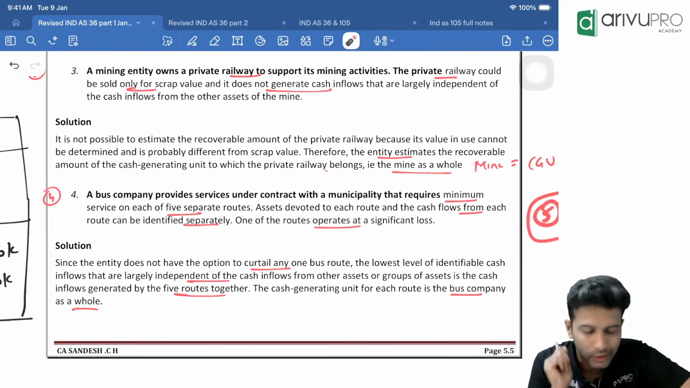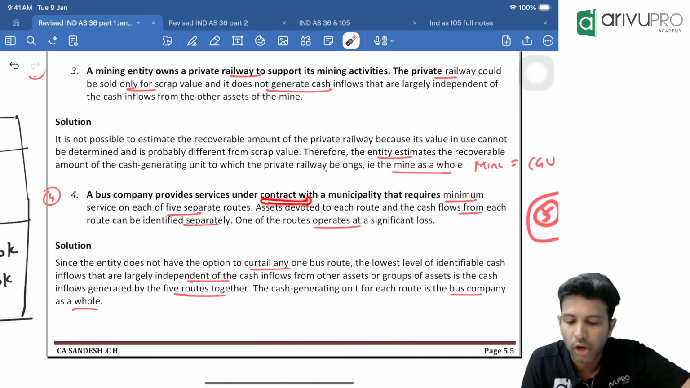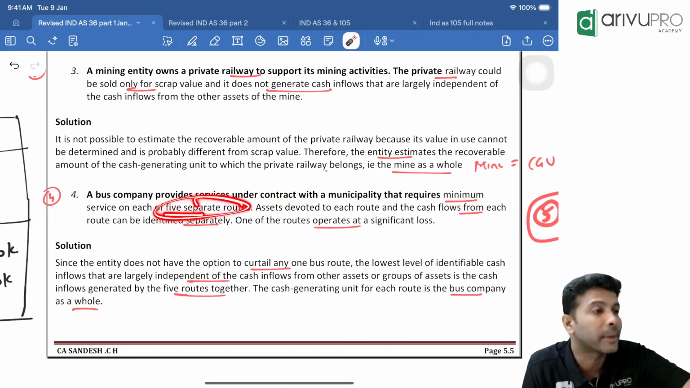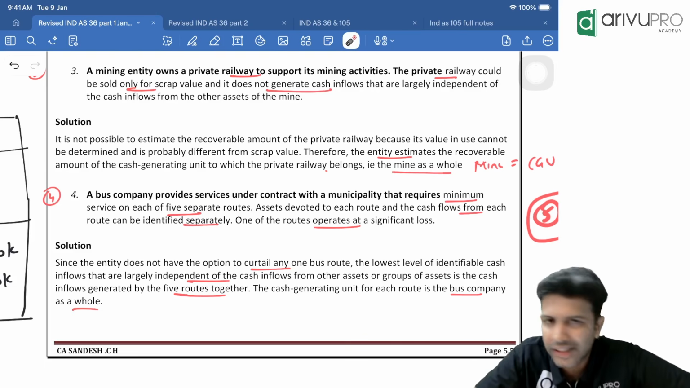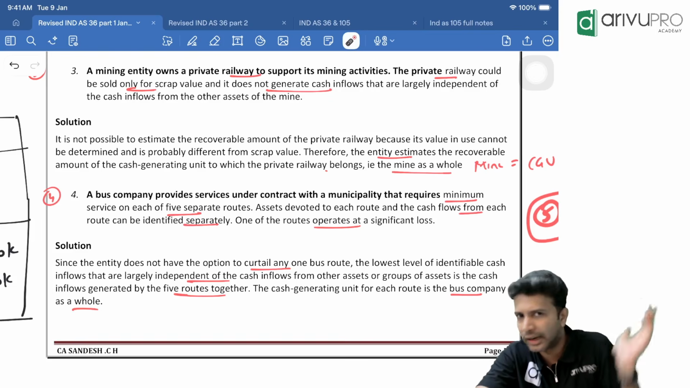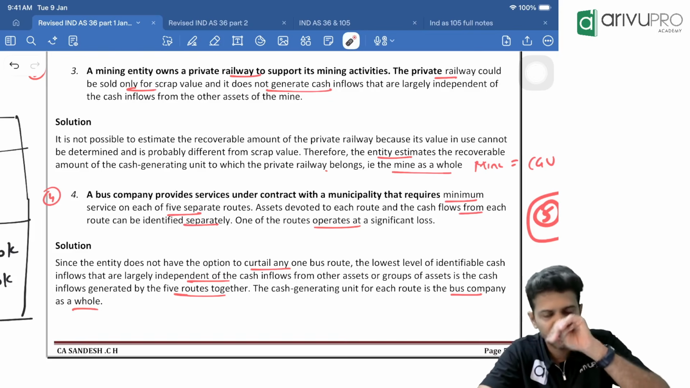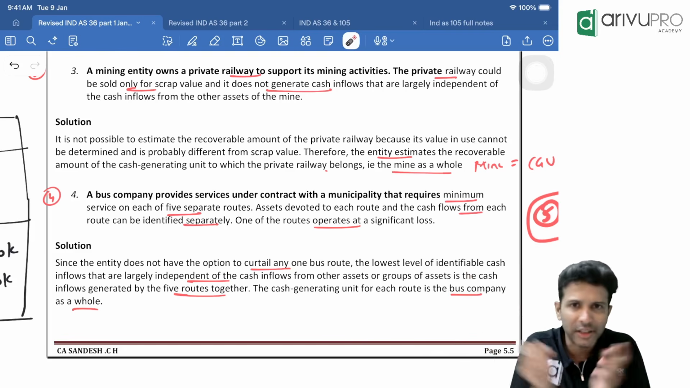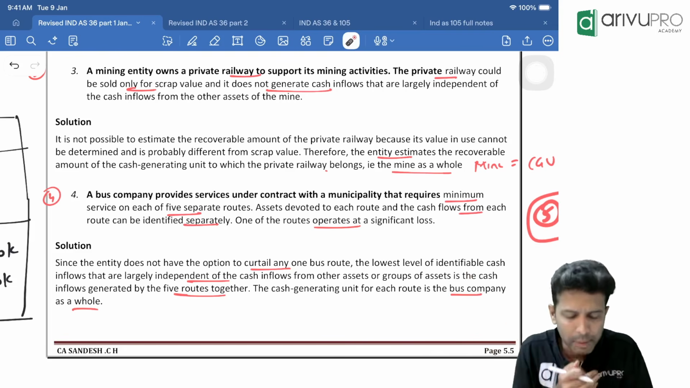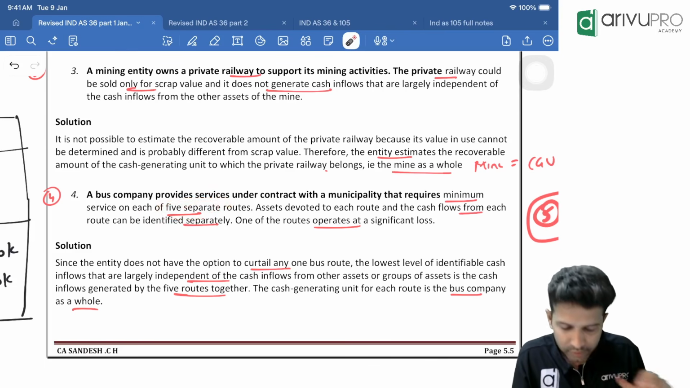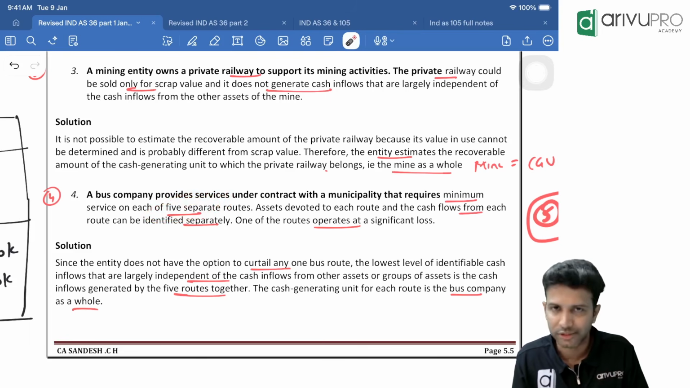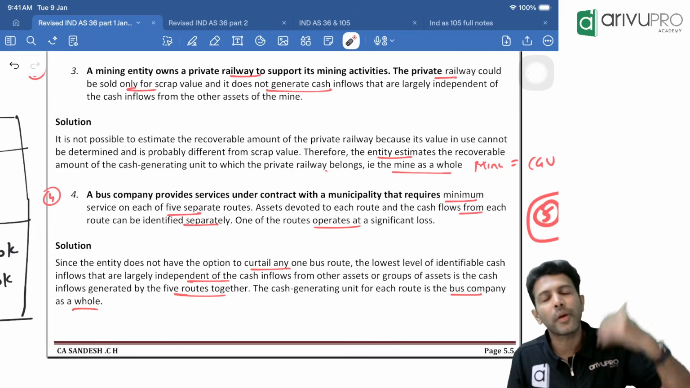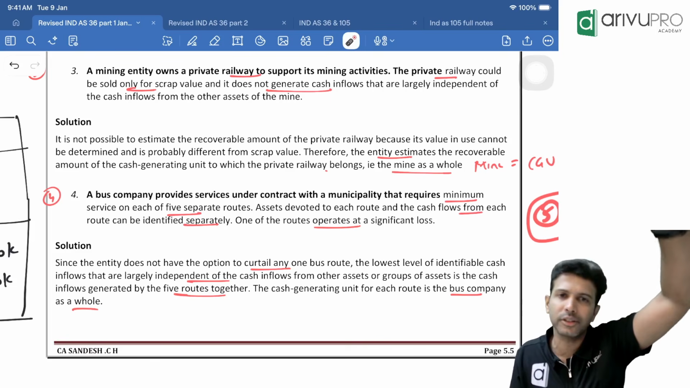Question number 4. Look at this. A bus company provides service under contract with a municipality, some government body, that requires minimum service on 5 separate routes. Obviously, if you have a city like Chennai or Bangalore, the buses will run connecting one part of the city with another, like Majestic, Koramangala, and HSR in Bengaluru, T Nagar, Nungambakkam, etc., in Chennai. So the government body has told us, I want you to deploy the bus on 5 separate routes. Basically they outsourced this bus running contract to us. Maybe we own a lot of buses, so we have made a contract with the government saying we will run the bus on 5 different routes.